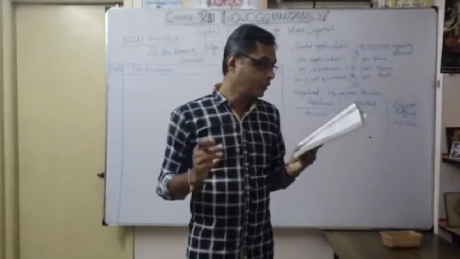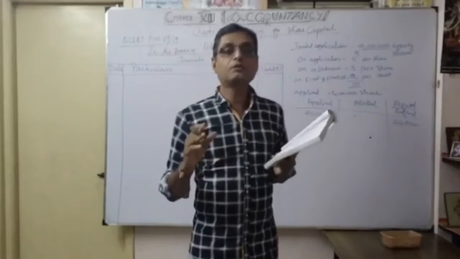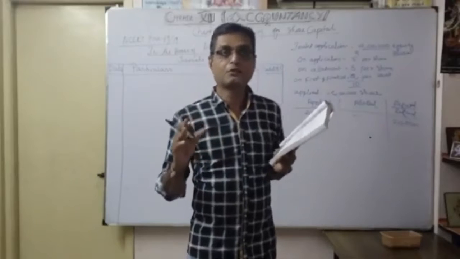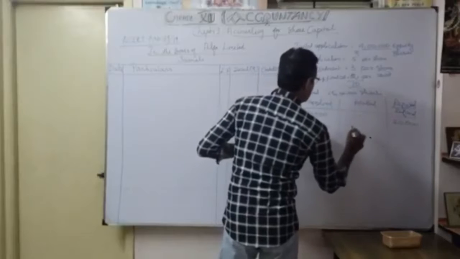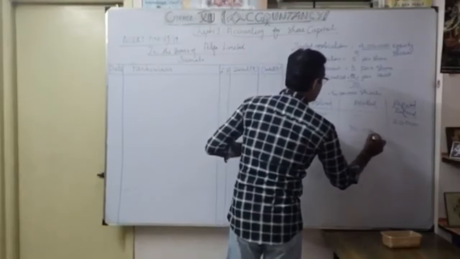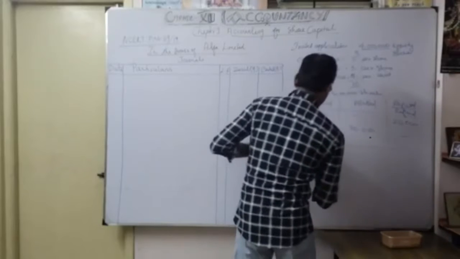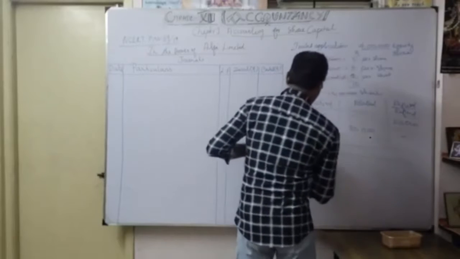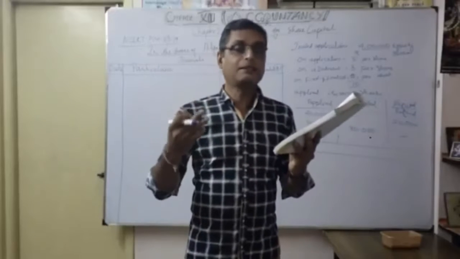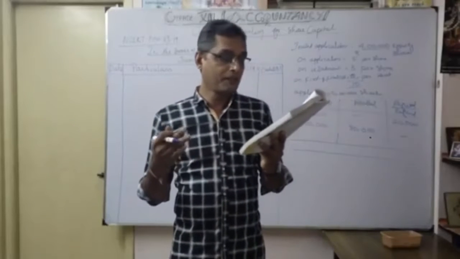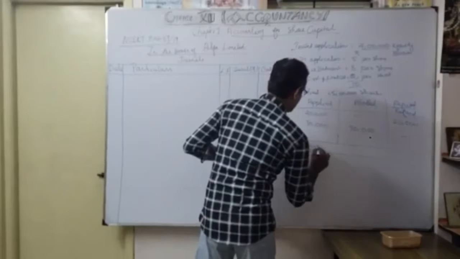Second one: to allot in full to applicants for 80,000 shares. So whoever applied for 80,000 shares, they are totally allotted, fully 80,000. Now understood. The next line is very important. What is the third line? To allot the balance of the available shares pro rata among the other applicants. As you know, totally 5 lakh applied.